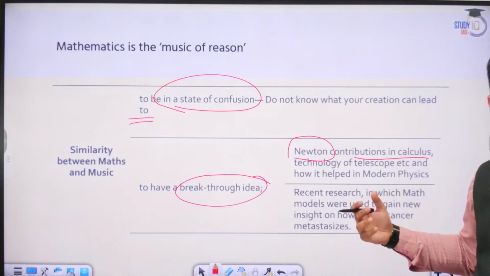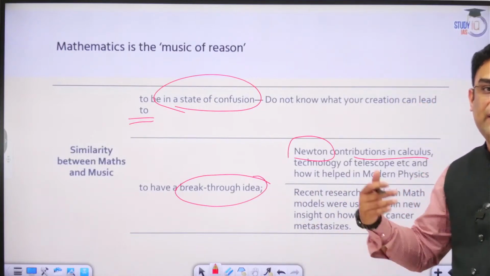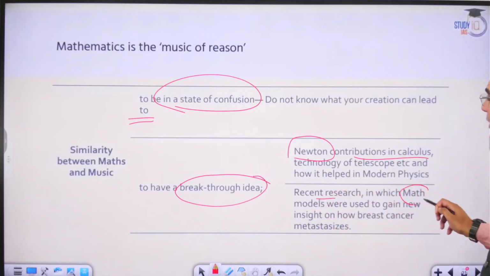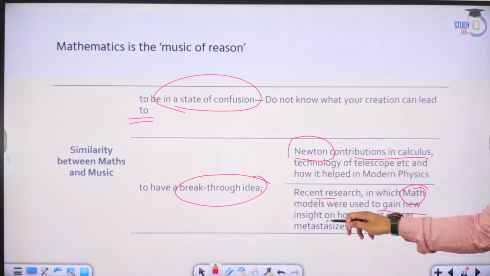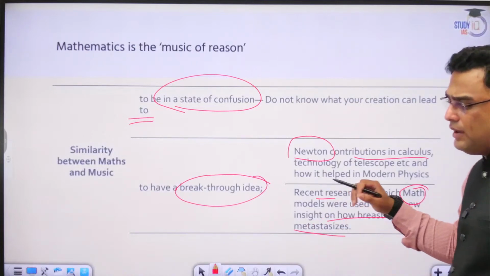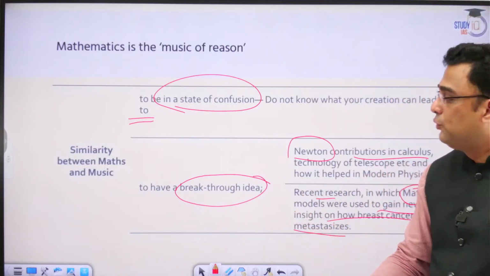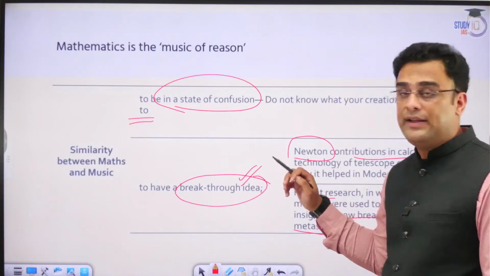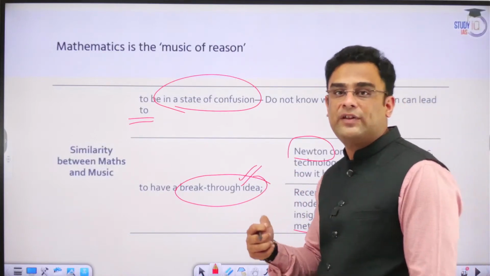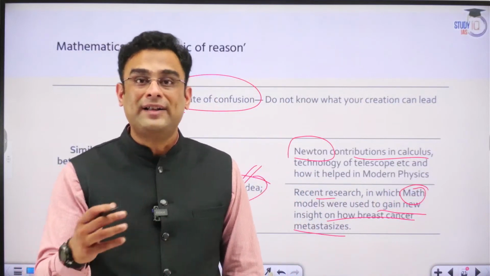In the case of music too, there can be these breakthrough moments which define the music ever after. Recent research in which mathematical models were used to gain new insights into how breast cancer metastasizes. Again, this is an example of how mathematics can be used to have some major breakthrough ideas. Mathematics is not just limited to counting, is not just limited to figuring out something in a quantitative manner.